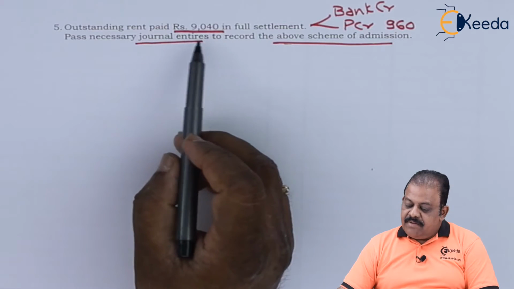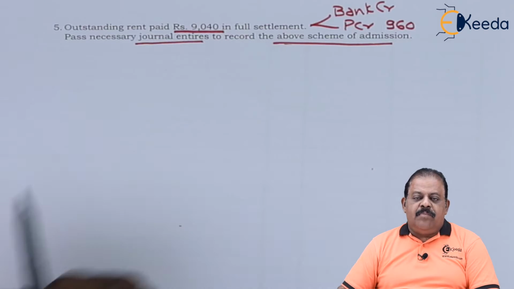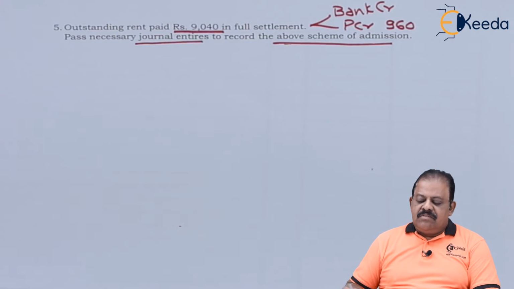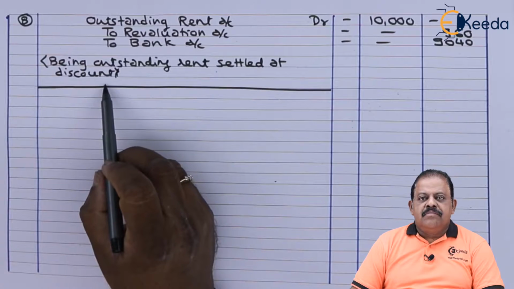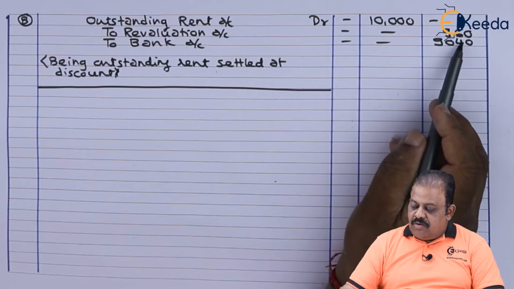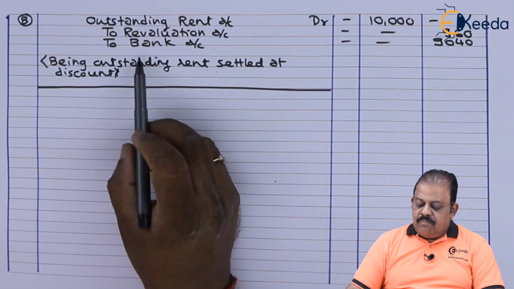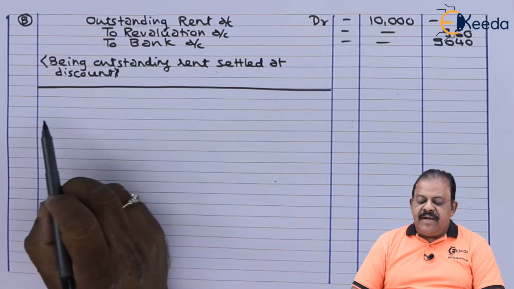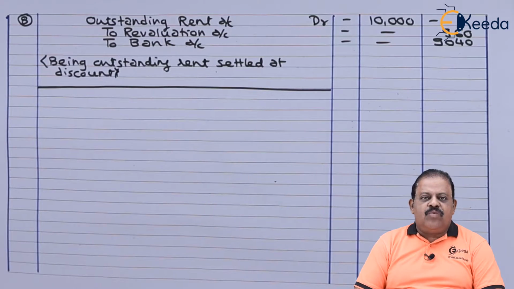Outstanding rent paid rupees 9,040 in full settlement. Actual amount of outstanding rent is 10,000. It is settled at discount. Outstanding rent account debit 10,000 to revaluation account 960, that is for discount earned, to bank account 9,040, that is for payment made. Being outstanding rent settled at discount.